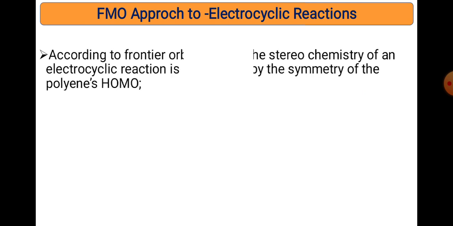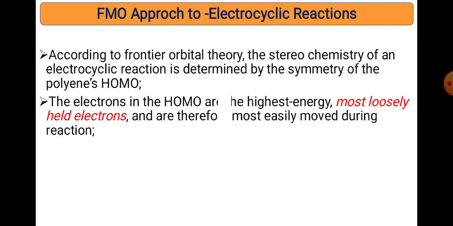Now let's see particularly the electrocyclic reactions, what exactly electrocyclization is, and how the FMO method is applied to electrocyclic reactions. Electrocyclic reactions are unimolecular reactions, and they must be reversible. All these points are the same as the pericyclic features. In electrocyclization, the reactions are generally involved at the termini of the pi bond.